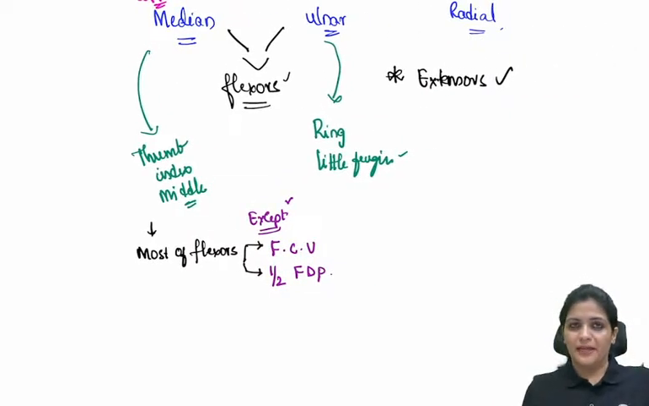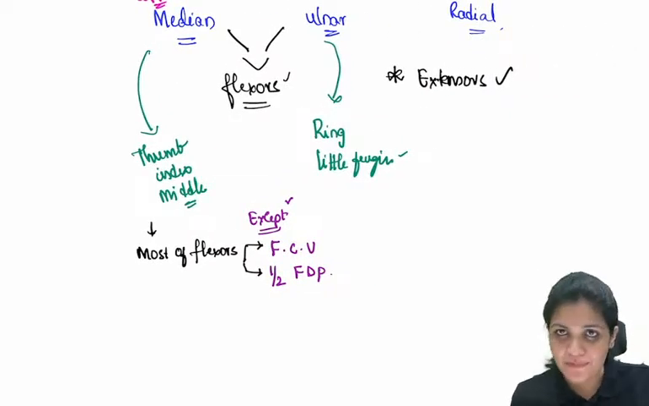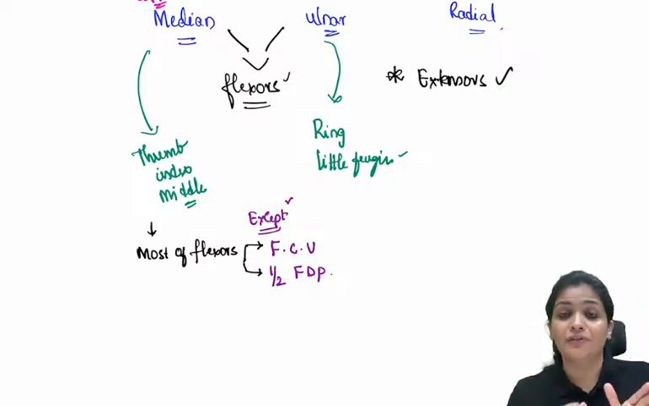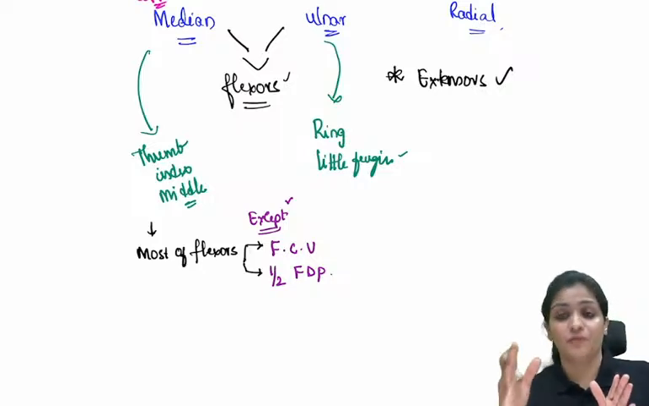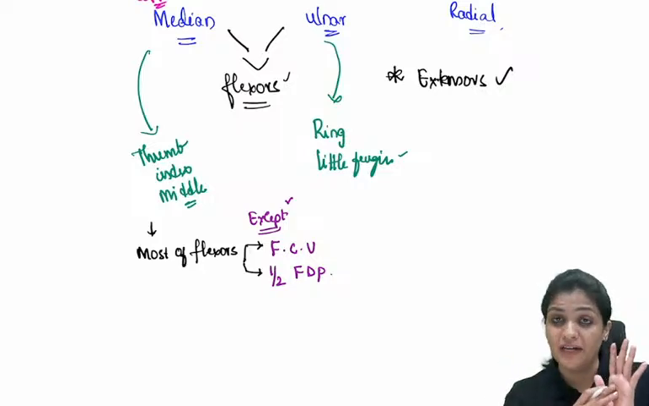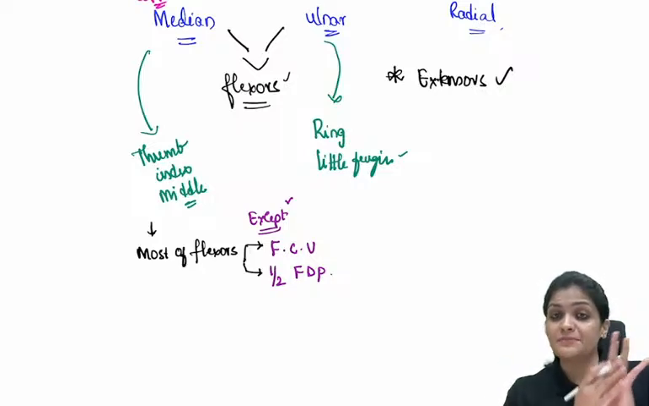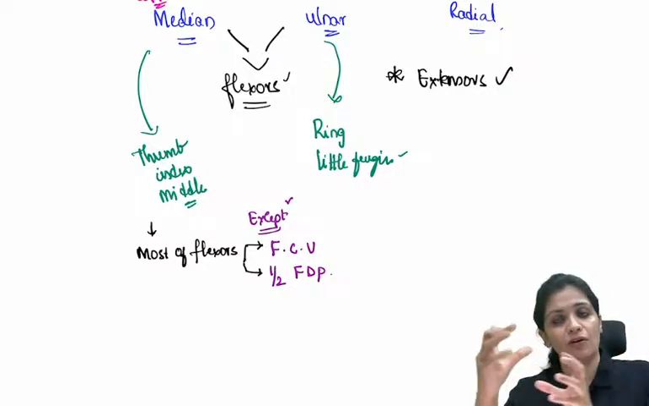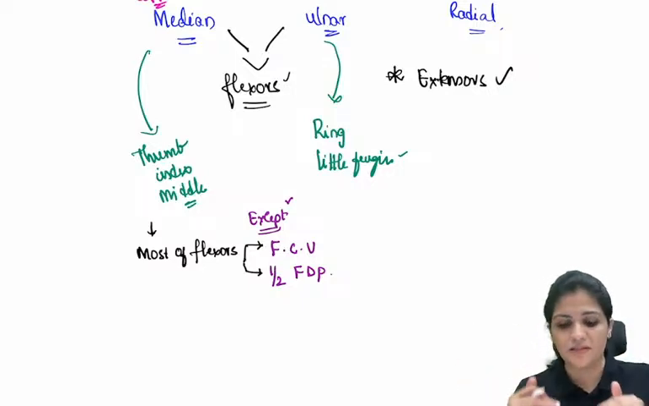So median nerve supplies all the flexors except flexor carpi ulnaris, as the ulnar nerve has to go to flexor carpi ulnaris. Then the medial half of flexor digitorum profundus, because this medial half supplies the two important fingers. I told you already the ring and the little are for ulnar. So these muscles are going to the ulnar nerve.